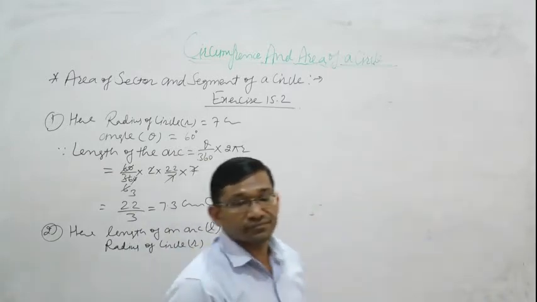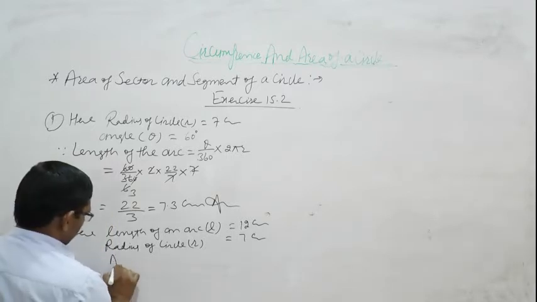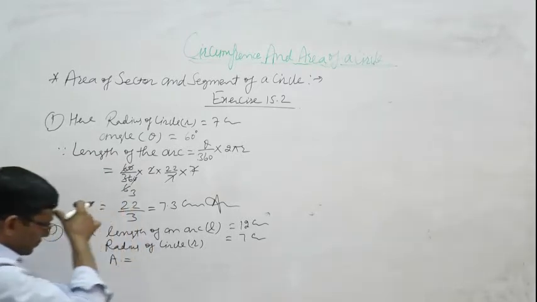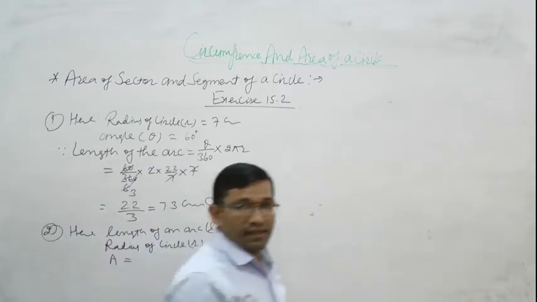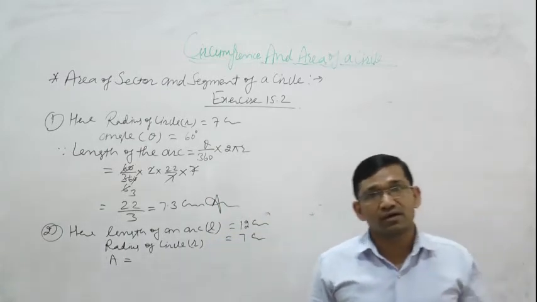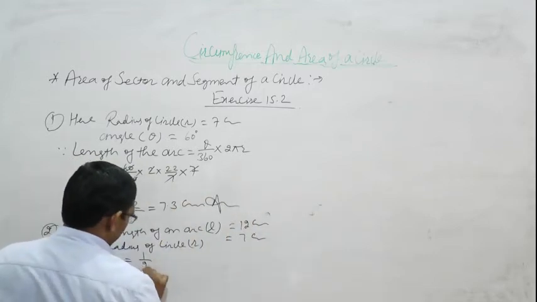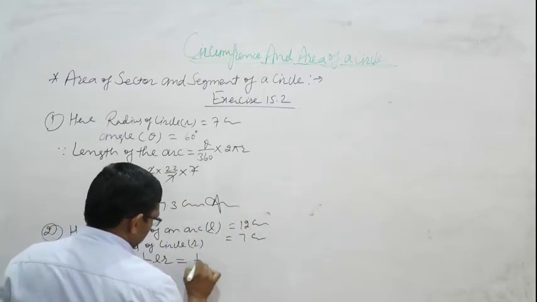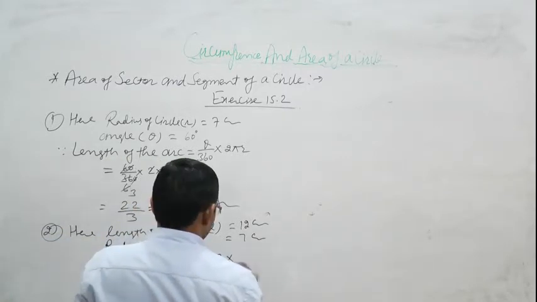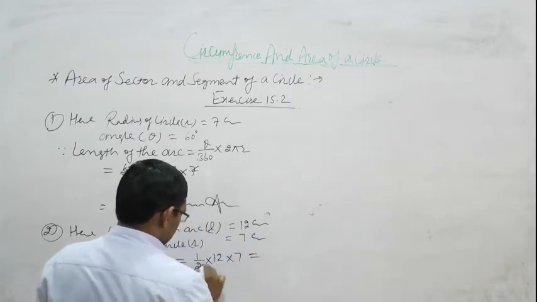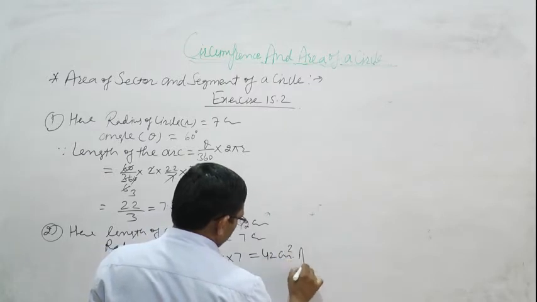I just tell you the relation between A, L and R: A is the area, L is the length of an arc, and R is the radius of circle. That is A is equal to 1 upon 2 L R, which is 1 upon 2 into 12 into 7, that is 6 7 are 42 centimeter square.